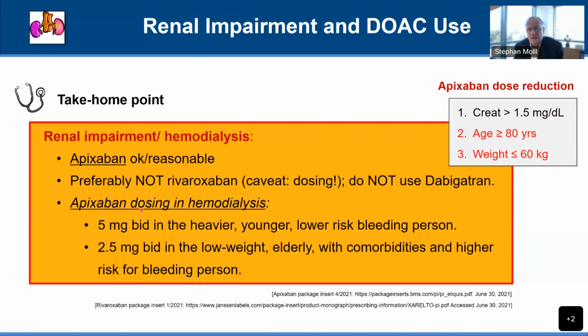And the apixaban, if I use it in hemodialysis, which I do, realizing that in hemodialysis, any anticoagulant leads to a higher risk for bleeding. That's true for warfarin as well as for Eliquis. But I use the standard dose, particularly in the heavier, younger, and the patient with lower risk for bleeding person, the traditional treatment. However, I tend to use the lower dose in the patients who had low body weight, who are elderly, who have comorbidities, and who had higher risk for bleeding.